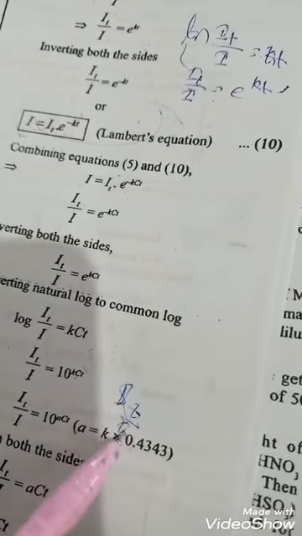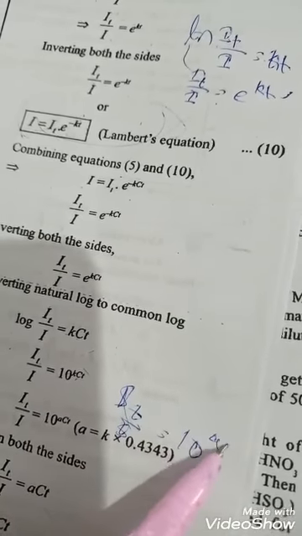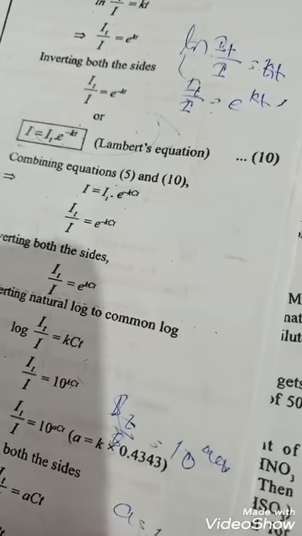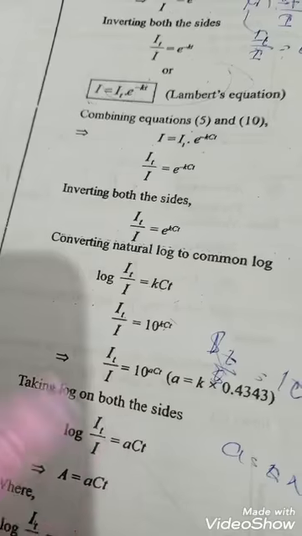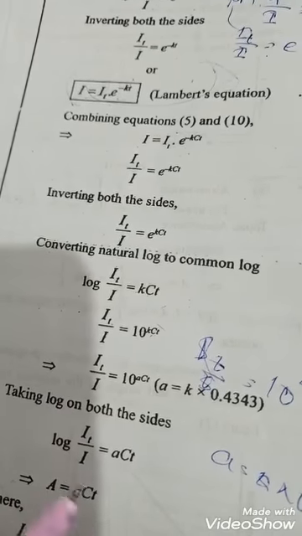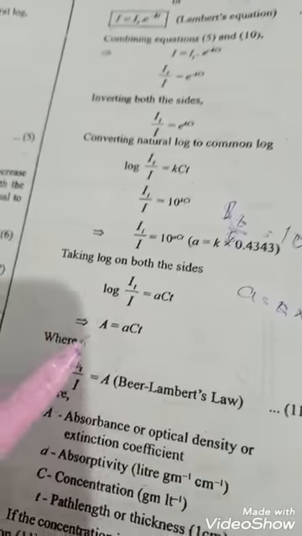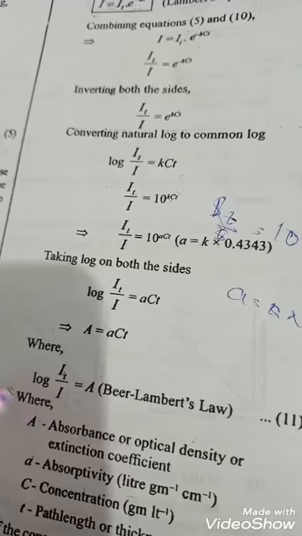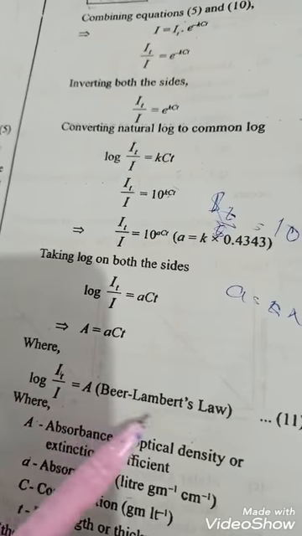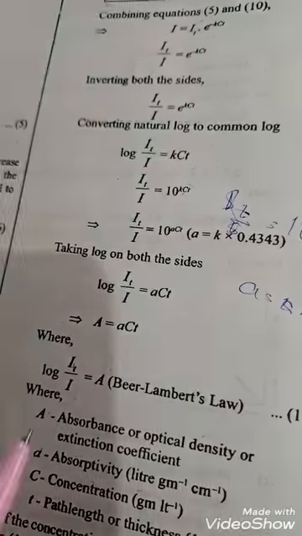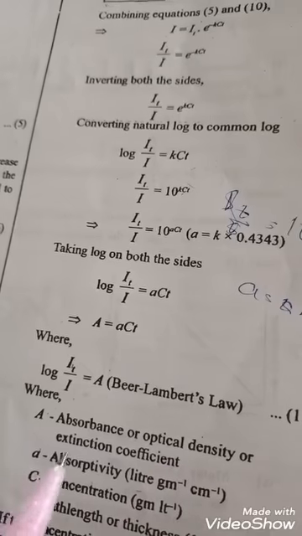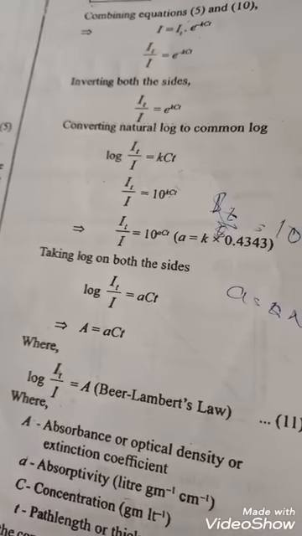This gives I naught by I equal to 10 power act, where a equal to k into 0.4343. Taking log on both sides, log I naught by I equal to act, so A equal to act. Log I naught by I equal to A is the Beer-Lambert's law.